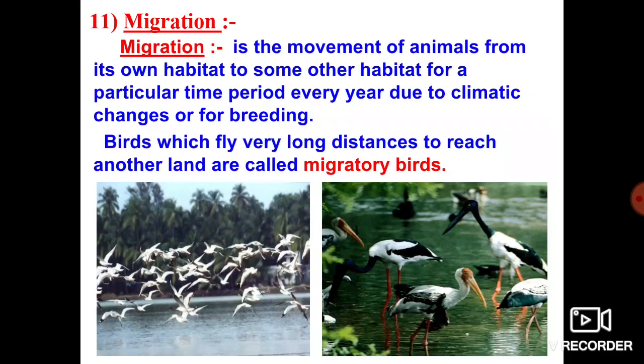Not only for the process of breeding, animals or birds or any organism migrate from one place to another for the purpose of searching for a good environment, a good breeding environment, as well as finding a sufficient amount of food. As we know, our earth has different kinds of environmental changes, like rainy season, winter season, summer season.